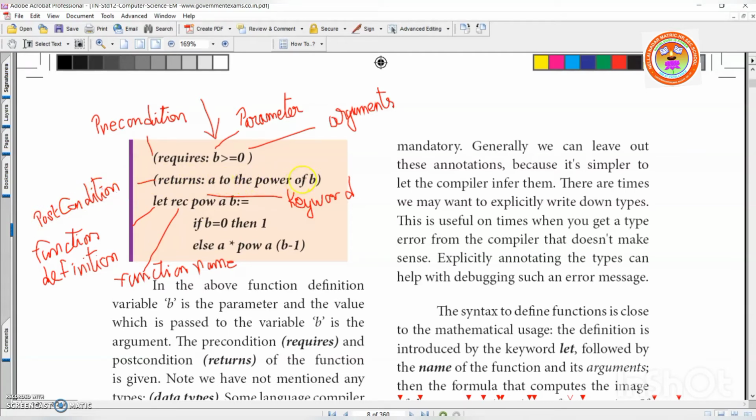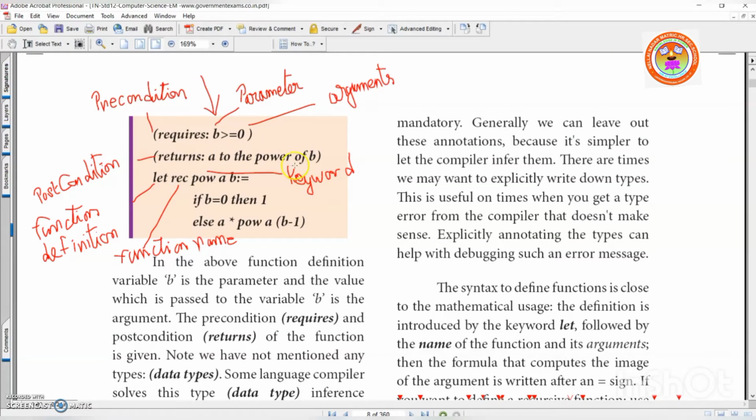A to the power of b is a postcondition. Whatever value you pass, that will be stored here. That will be power to b. That will return the answer. Right? The precondition requires and the postcondition returns of the function is given.